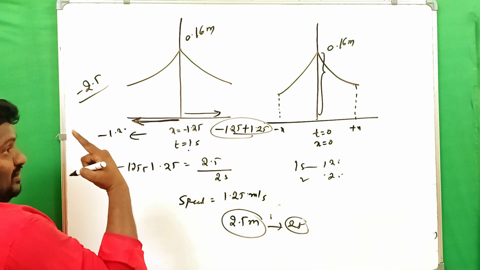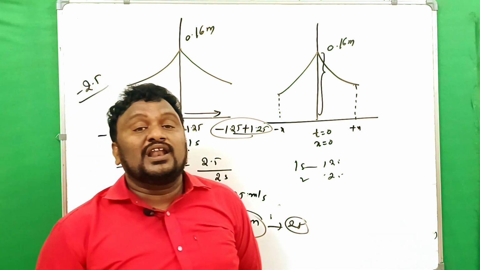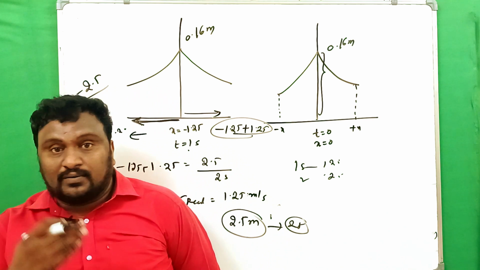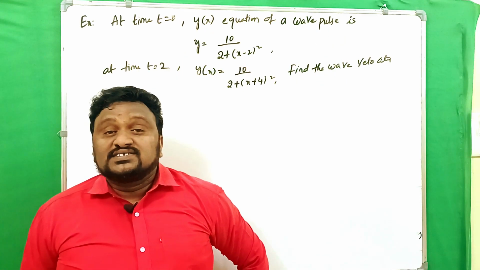Clear? That's why, of the given options, the first one is the wrong one. What is the first one? The pulse is moving along the positive x-axis. That is wrong. Here it is moving along the negative x-axis. Clear? See the next example.